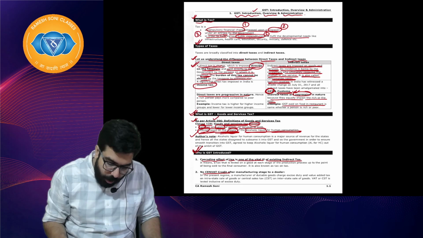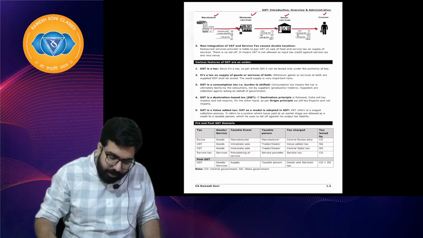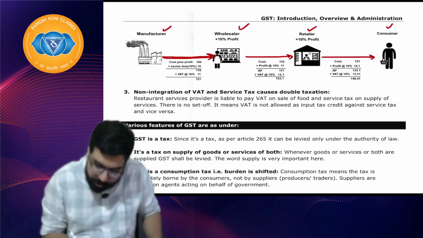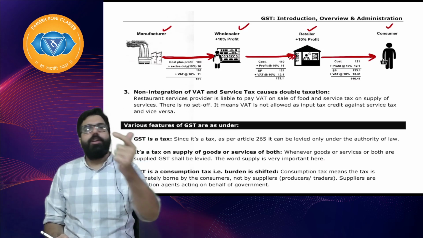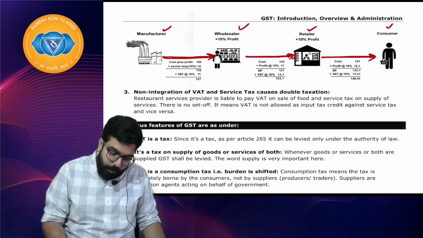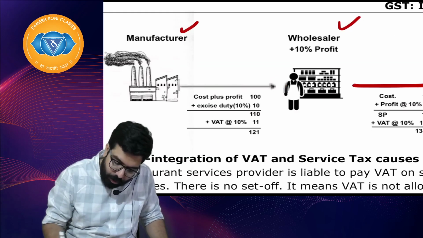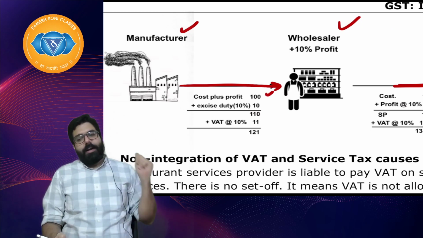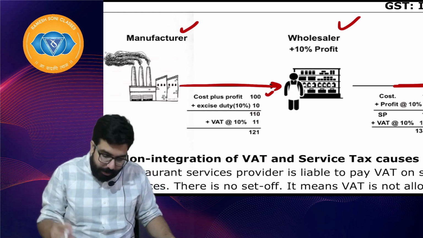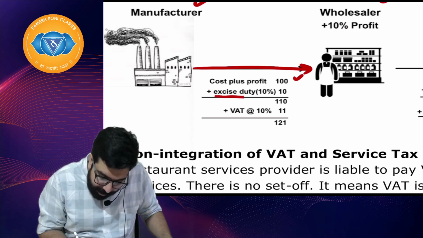Chalo. Now, why was GST introduced? Everyone see here. Manufacturer sells goods to wholesaler. Wholesaler sells it to the retailer. Retailer sells it to the consumer. What used to happen before GST? Whenever a manufacturer used to sell goods to the wholesaler, cost plus profit supposingly is 100 rupees. How much is the cost plus profit? 100 rupees. There was something called excise duty.